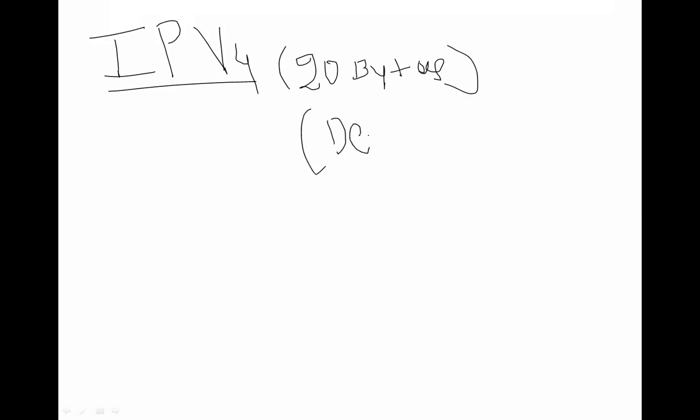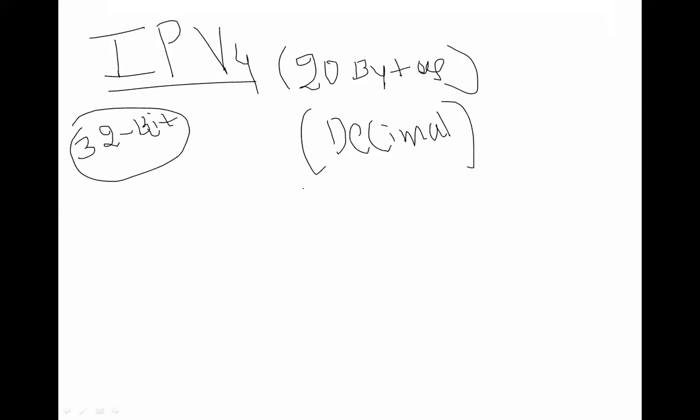It is used in decimal. You are going to represent it in the decimal format. How many bits are you using? Very important, that is 32 bit. We are using 32 bit here, 32 bit of logical addressing. IPv4 mainly consists of 20 bytes, and it is represented in a decimal format. Just listen, don't look at the words. I am operating the mouse, so it is a little bit difficult the first time. So it is operated in a decimal format, and this IPv4 has 32 bits.